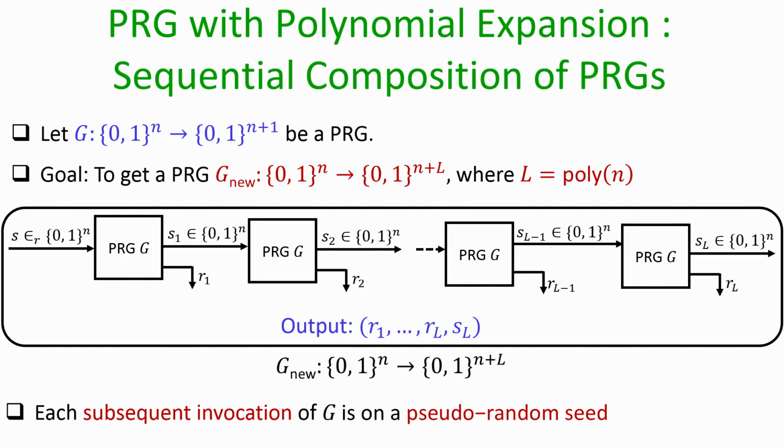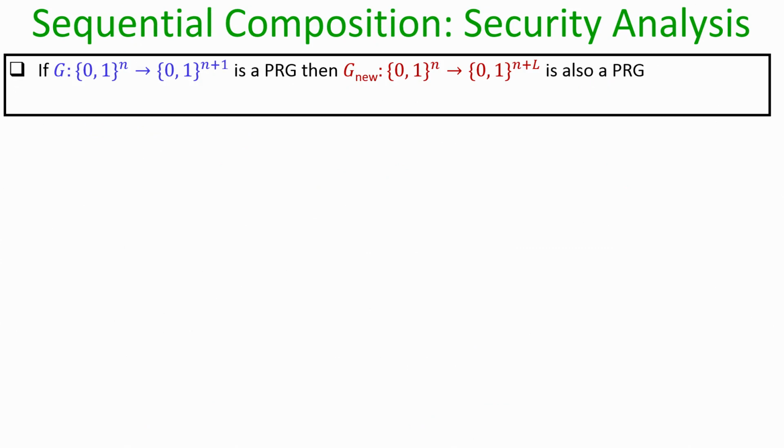And now you can see why this construction is called a sequential composition. Here the invocations of G are not independent of each other; the next invocation of G depends upon the output of the previous invocation of G. In that sense, it is a sequential composition of pseudo random generators.